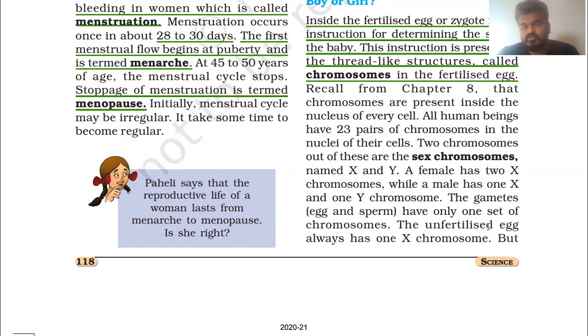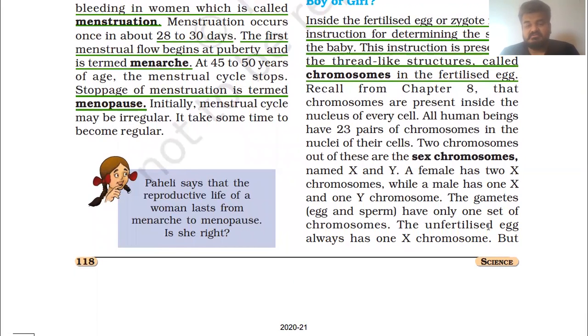Not all 23 pairs work as sex chromosomes, but only two of them are sex chromosomes, and they are named X and Y. A female has two X chromosomes, that is XX, and a male has one X and one Y chromosome, that is XY. So in female it is XX, and in male it is XY.